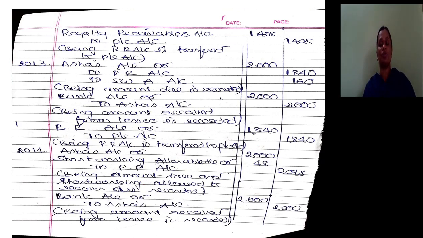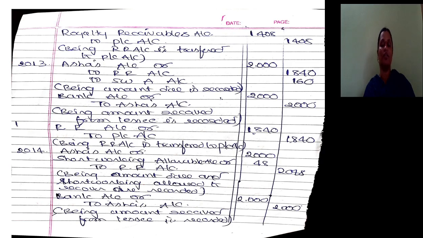Asha's account debit to royalty receivable, to short working allowable: 2000, 1840, 160. Then bank account debit to Asha's account 2000. Royalty receivable account should be transferred to profit and loss account. As far as short working is concerned, it can be carried forward to one more year. So that's why it will not come; carry forward will not be recorded in the entries. So royalty receivable account should be closed by transferring it to profit and loss account.